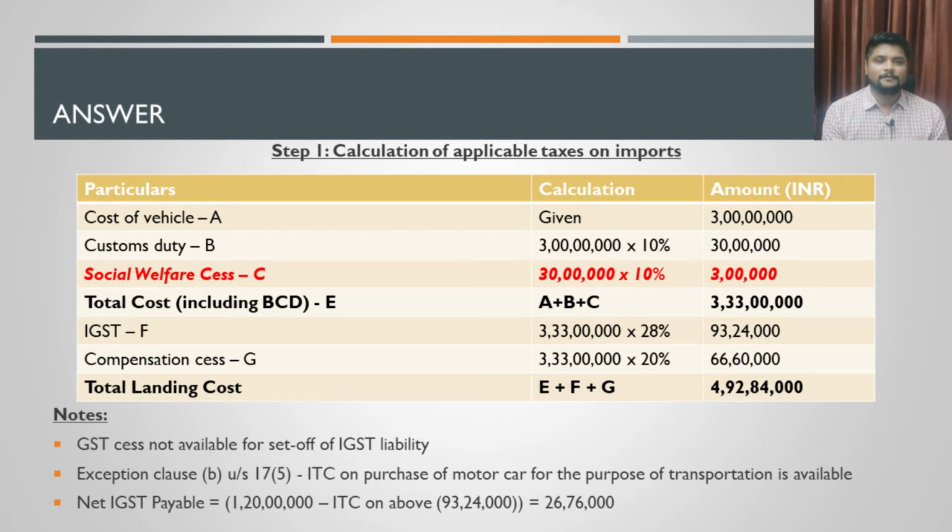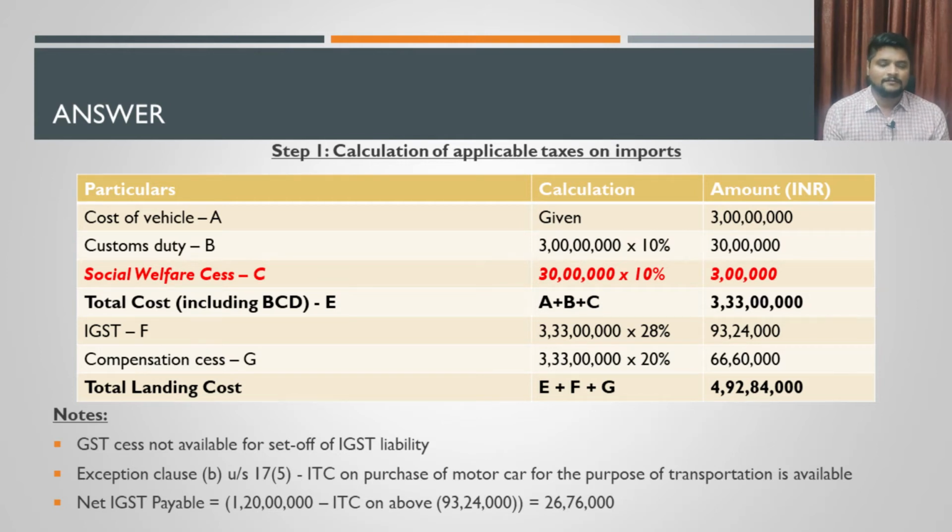After that you will be charging GST compensation cess. As I told you, the value for this GST compensation cess should not include the value of IGST. So again you will be calculating 20% on 3 crore and 33 lakh rupees only, which gives 66 lakh 60,000. So all these things put together, the total landing cost of the product is 4 crore and 92 lakhs 84,000. The 3 crore value of material has become 4 crore and 92 lakhs because of all this levy. Around 1 crore and 92 lakhs of levy is being made by the government here.